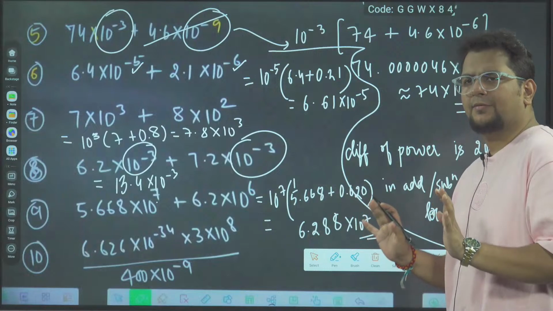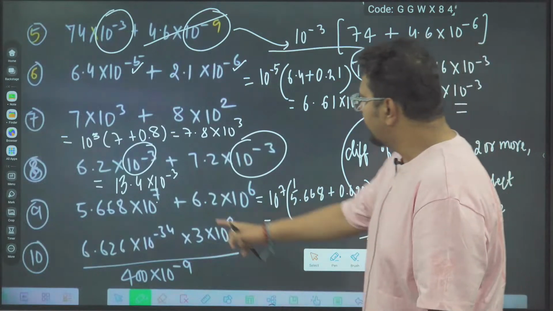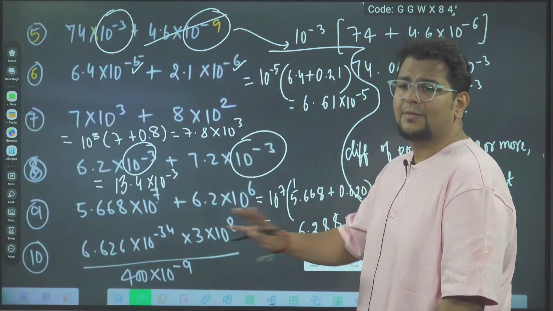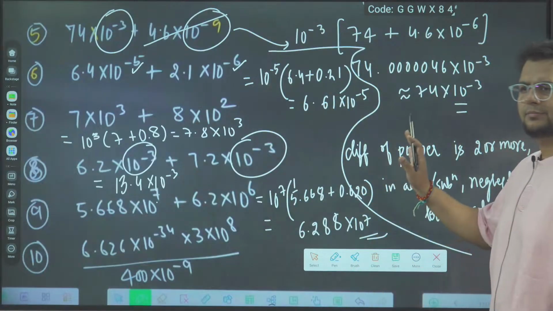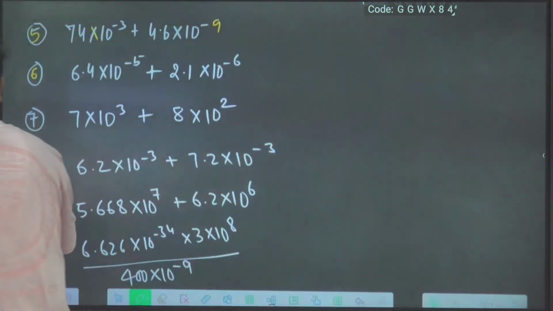Hopefully you people have done the practice. Next, question number 10 I am discussing: 6.626 into 10 power minus 34 into 3 into 10 power 8 by 400 into 10 power minus 9. This I will solve on a proper slide. Hopefully you have done all this. Anytime you can go back and check in the video.